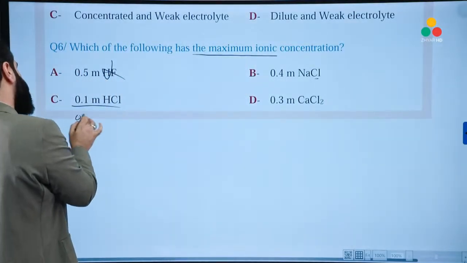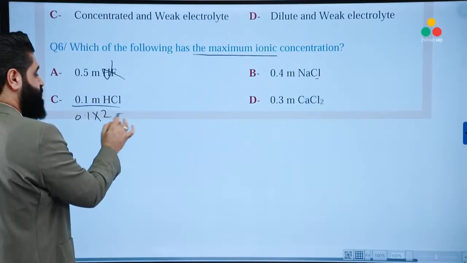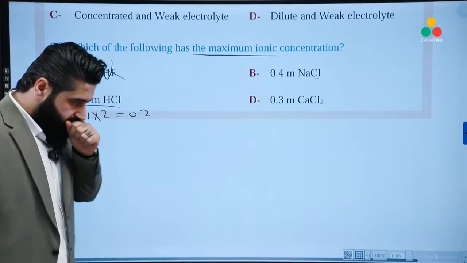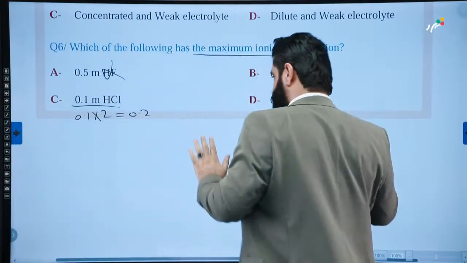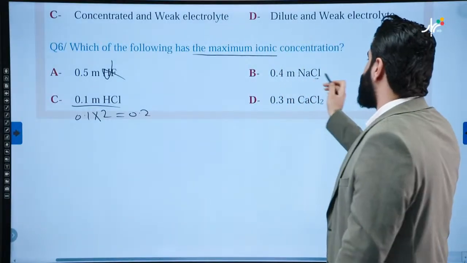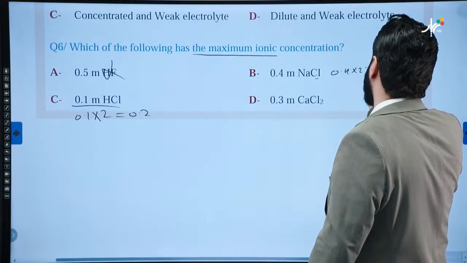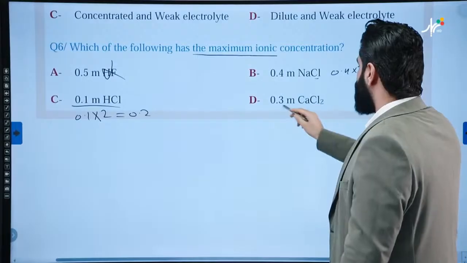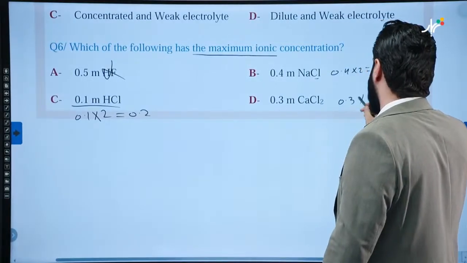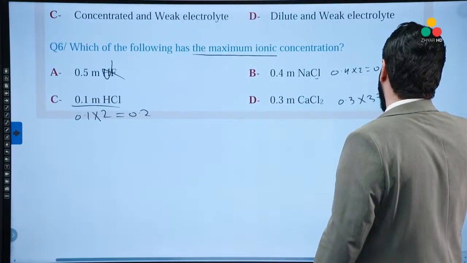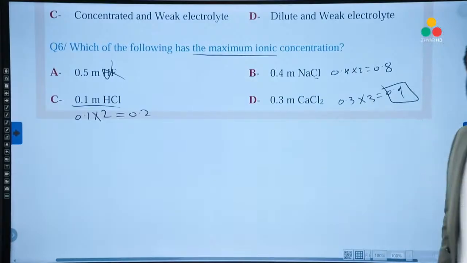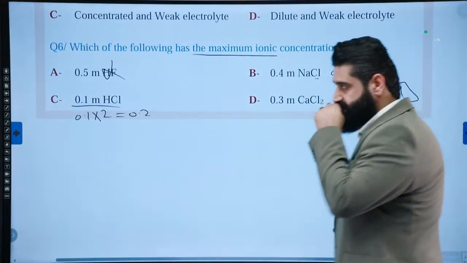So here, 0.1 must be multiplied by 2 equals 0.2. I'm sorry, please. This one must be multiplied by 2. 0.4 times 2 equals 0.8. Here, 0.3 times 3 equals 0.9. This is the greatest ionic concentration among the following answers.